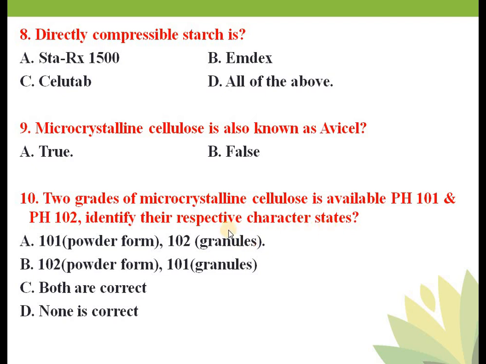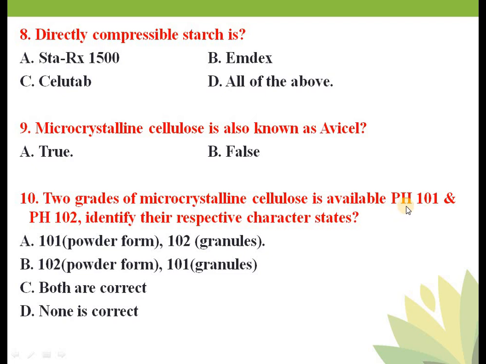Okay. So there are a lot of grades of microcrystalline cellulose. Basically, pH 101 and pH 102 are widely used. So what is meant by this pH? The term pH means what? Microcrystalline cellulose has two grades, pH 101 and pH 102. So what is this pH basically? pH means they are suitable for pharmaceutical use.